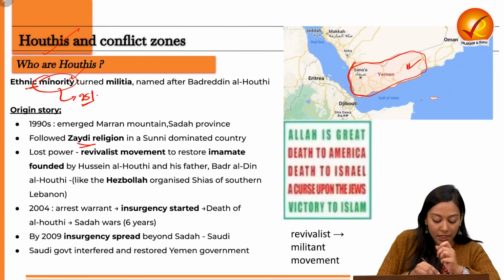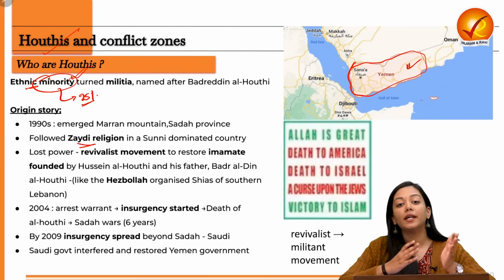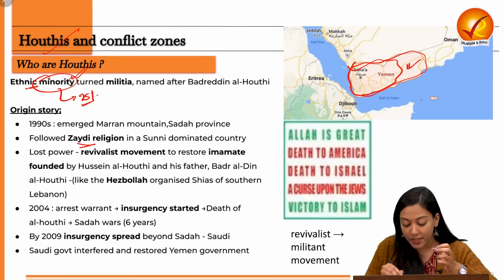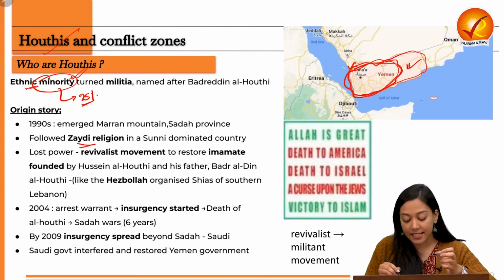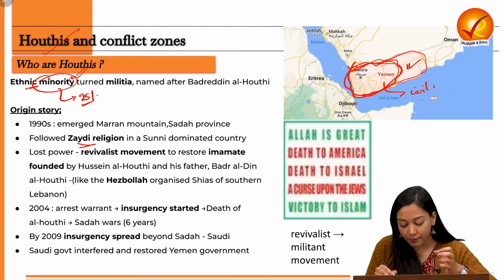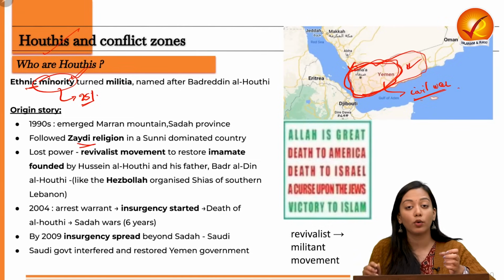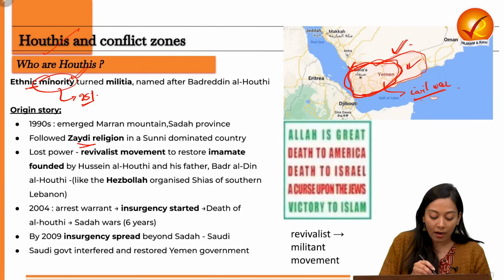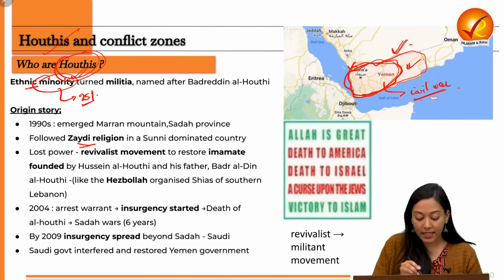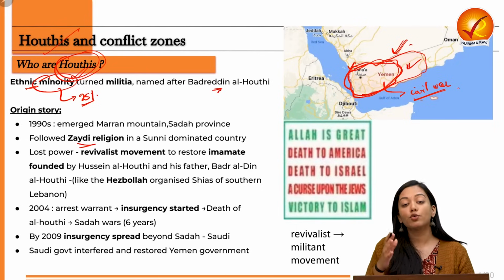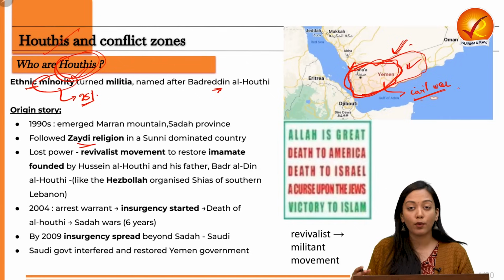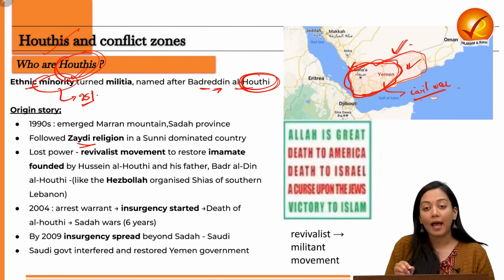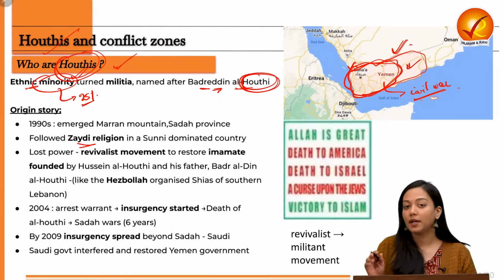But because of the ideologies of the Houthis, they have converted from an ethnic minority into a militant group who have captured more than 70% of the total area of Yemen. Since then, civil war has been going on in Yemen, so Yemen forms one among the conflict zones of the world. Now, why is it known as Houthi? Because it is named after its founder, the person who started reviving this religion. He is Badruddin al-Houthi, and after his name, the community is also named the same.